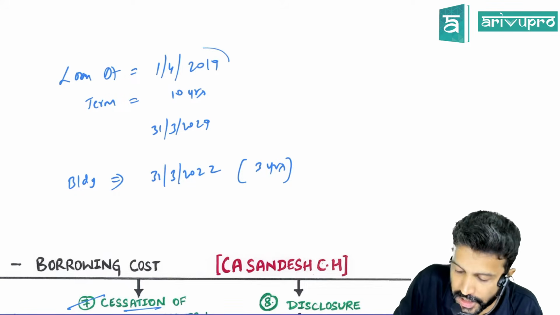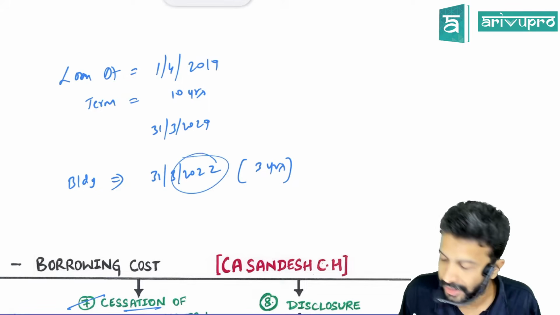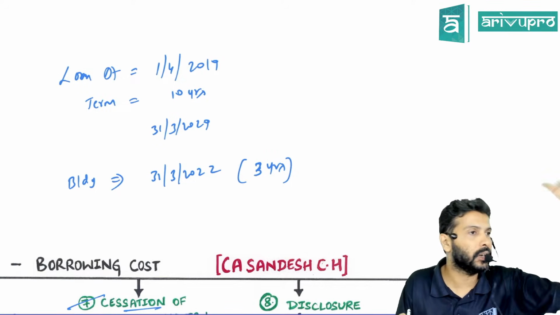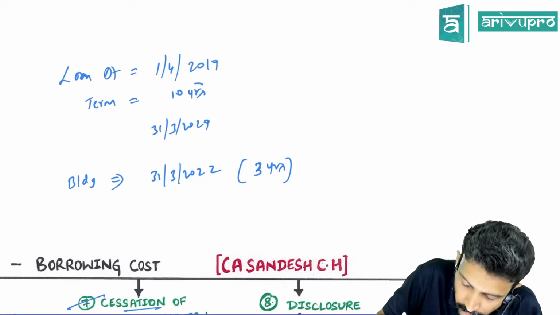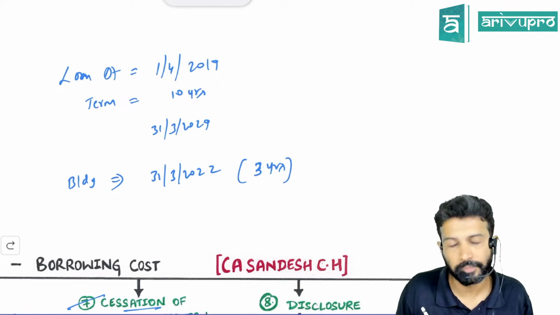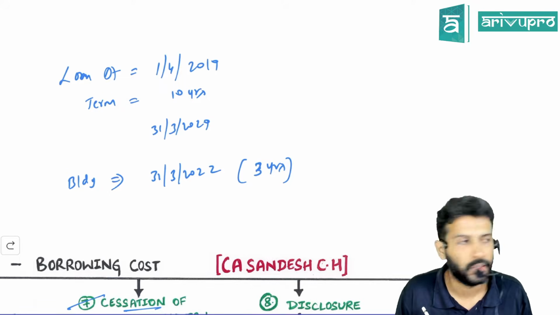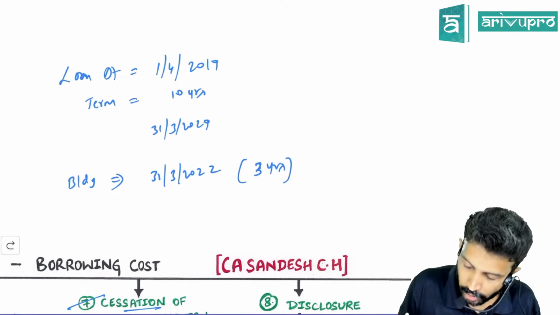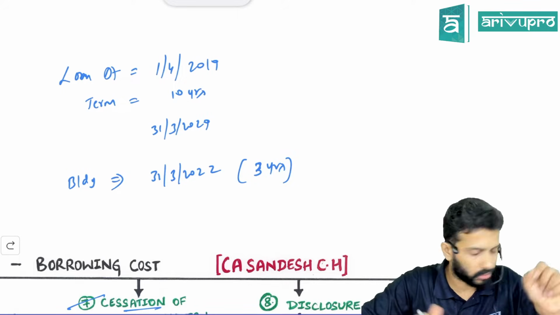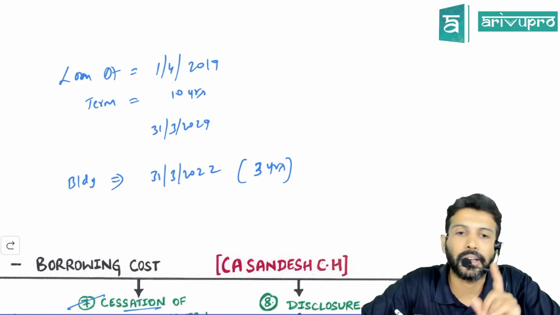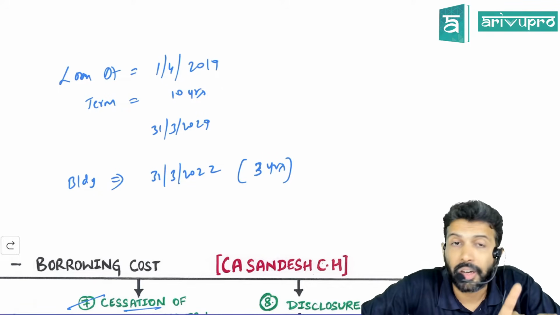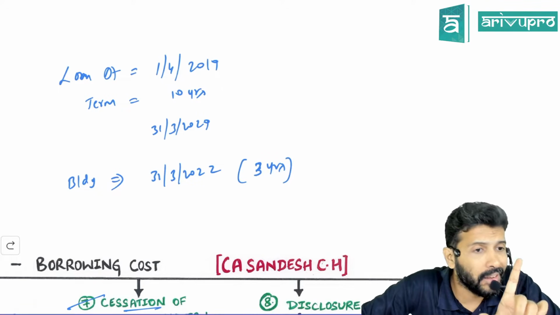You started on 1st April 2019. It got completed by 31st March 2022. So building construction got completed within 3 years. But the loan's term is 10 years. Now the question to you, should you capitalize the borrowing cost for 10 years or 3 years? Is this building first of all a qualifying asset? Yes. And what does the standard say? Borrowing cost related to a qualifying asset should be capitalized.